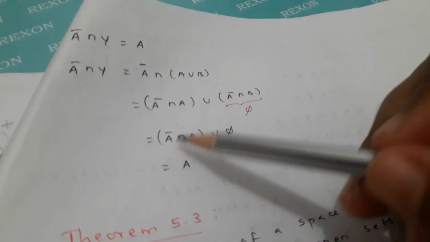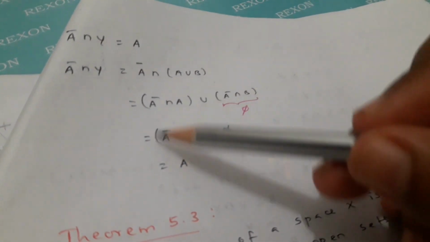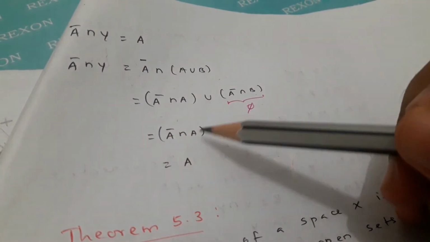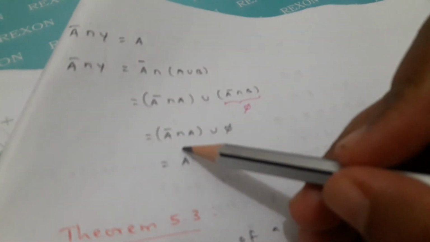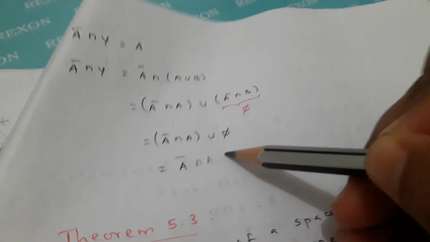Therefore A closure intersection A union pi. If you union with pi, we will get A closure intersection A, that is A.